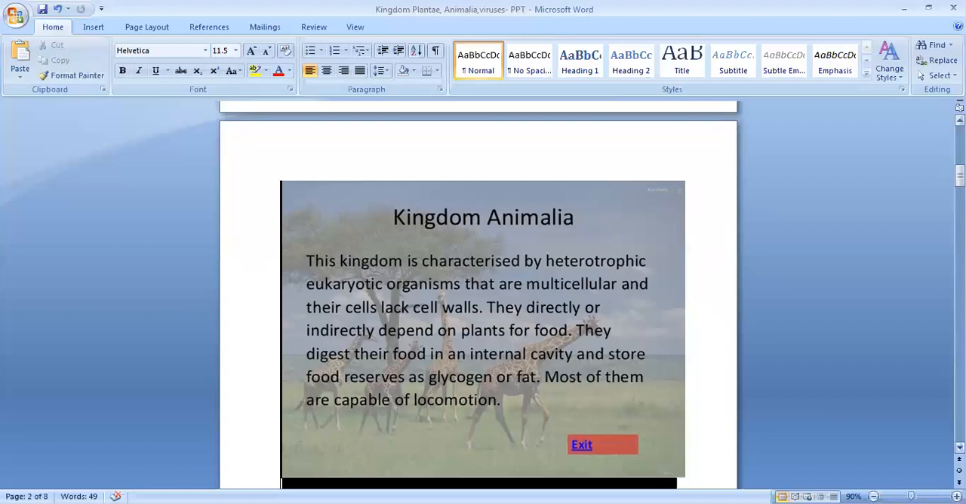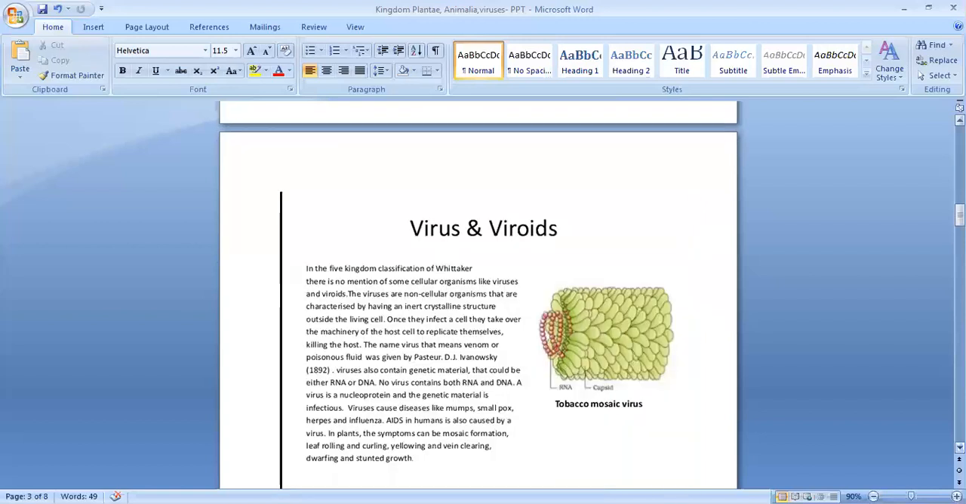The next group is viruses, viroids, and lichens. So what are viruses? The word virus, which means poisonous fluid, was given by Pasteur. Then another scientist, Ivanovsky, in 1892 discovered tobacco mosaic virus. So who discovered tobacco mosaic virus? Ivanovsky. Which year? In 1892.